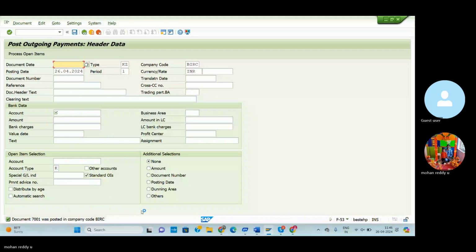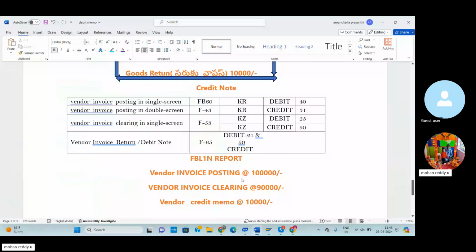So now the vendor invoice is posted, and the invoice is cleared out of 1,90,000. So now we are going for the debit note or vendor invoice return debit note. Using the debit note, the T-code is F-65. So go on /n F-65. Enter the F-65.